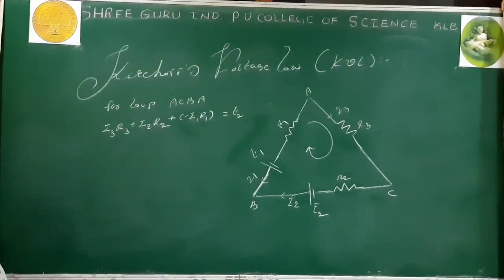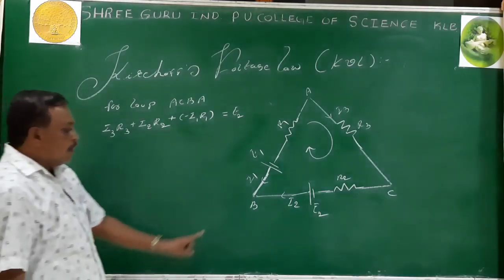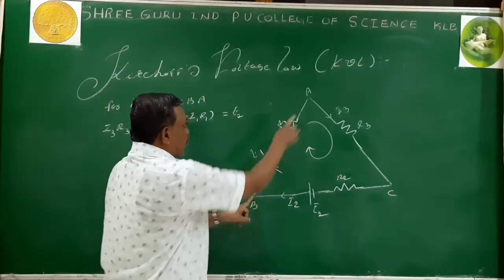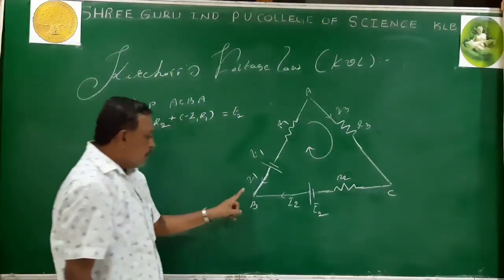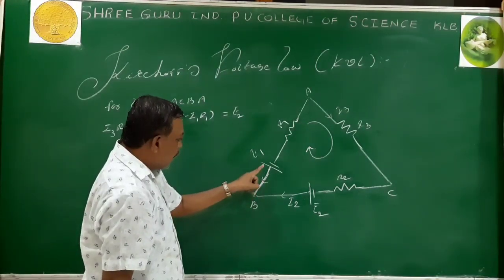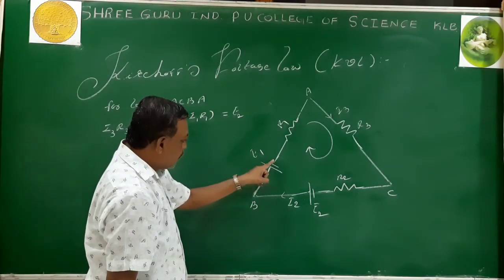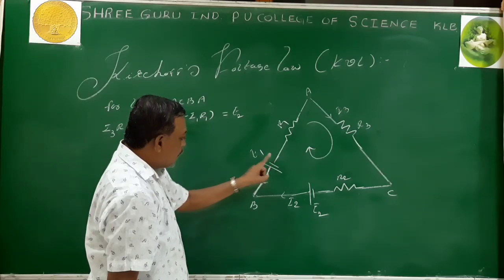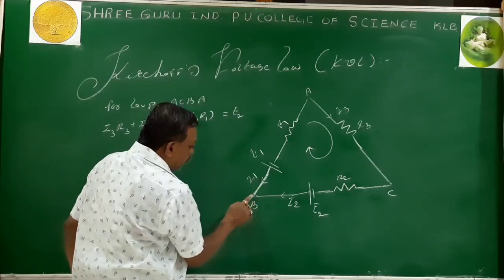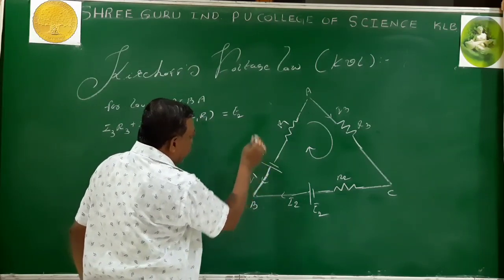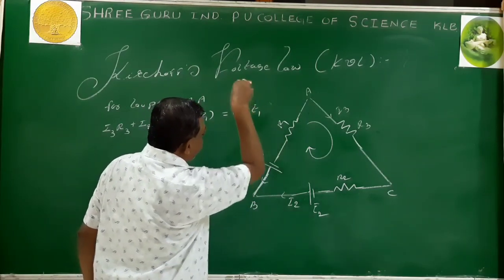We have traced C to B. Then what is the final one? That is B to A. So I trace from B to A. While moving in a loop, if you go from positive to negative terminal of the battery, then the EMF is taken as negative. So B to A, I am moving from positive to negative, EMF is negative, minus E1.